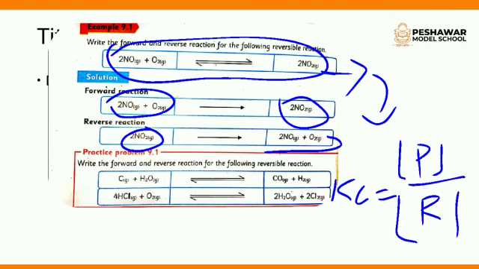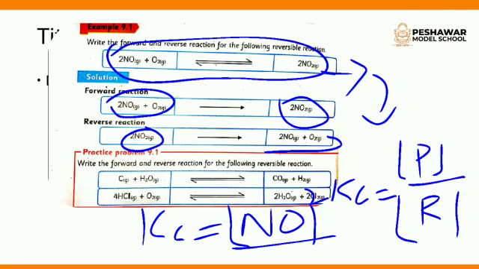So the product is NO2 whole squared, and the reactants are the concentration of NO and the concentration of oxygen. You can write the Kc value in the same way for the forward reactions of other reactions.